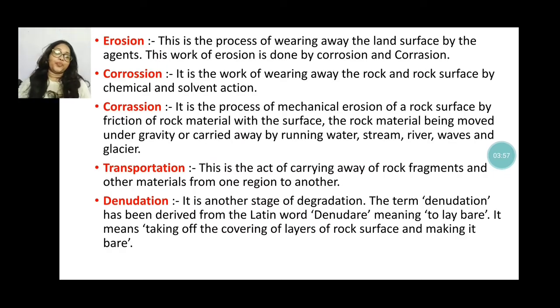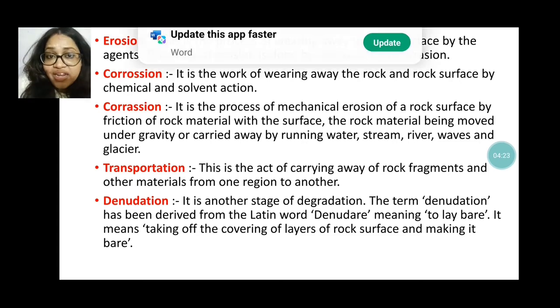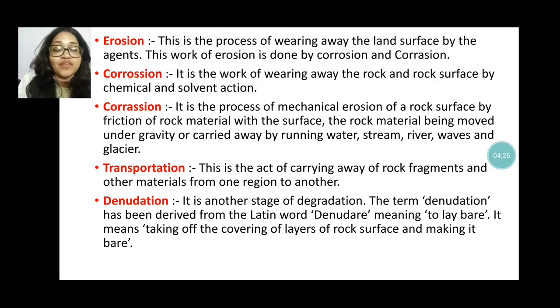Okay, now here are a few things you need to know: erosion, corrosion, transportation, denudation. These are the four short questions you have to know. These are all processes which are involved in the erosional degradation process, or also in the aggradation process. So first of all you have to know what erosion is. Erosion means the process which wears away the land surface by the natural agents.